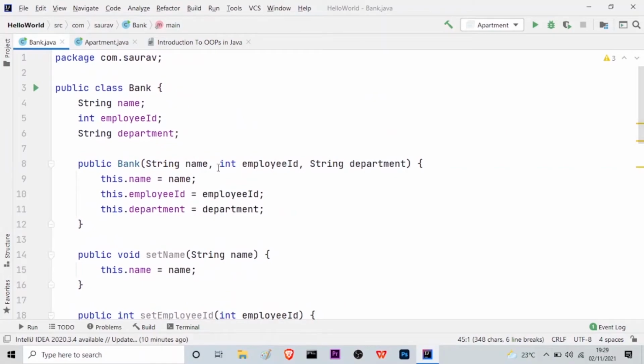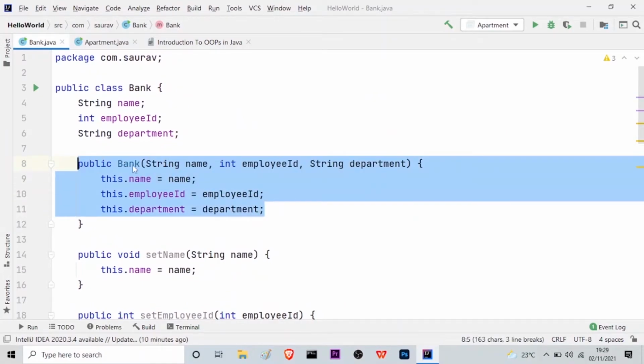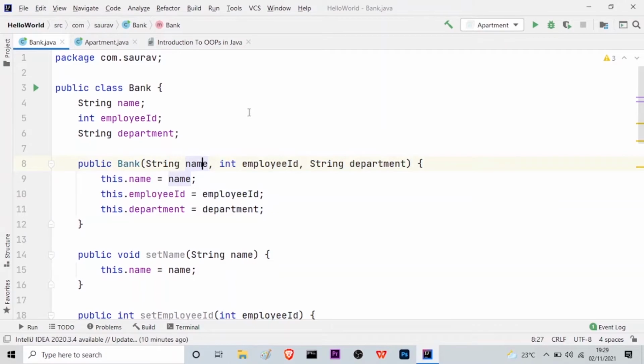Let me now go on to this method, public bank, as you can see here. So this is actually called a constructor. Let me just comment it out and write it here. Okay, now you will be thinking, what is a constructor? A constructor is actually a method in Java with the help of which we can assign properties to whichever object we create inside a particular class.